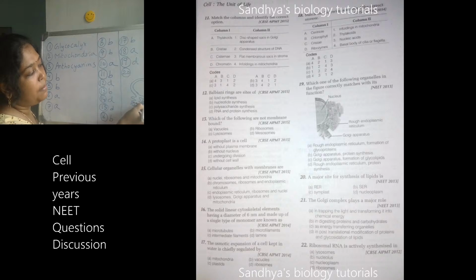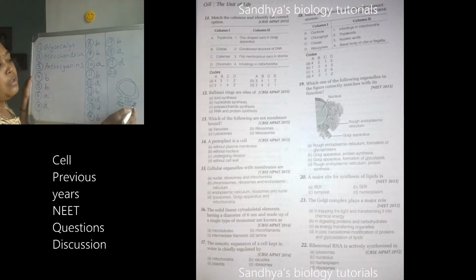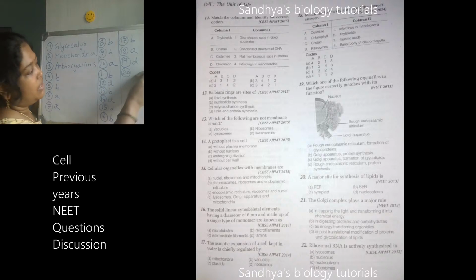If there are no ribosomes, it is smooth endoplasmic reticulum. Smooth endoplasmic reticulum is responsible for lipid synthesis, whereas rough endoplasmic reticulum is for protein synthesis. And the nucleus function, Christi, ribosomes, everything.